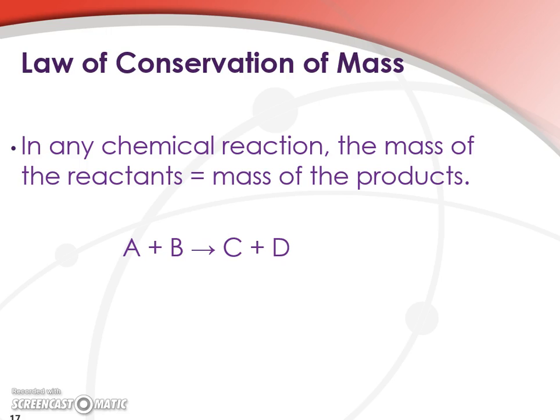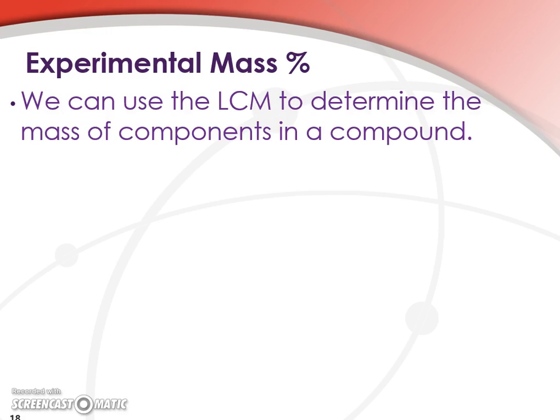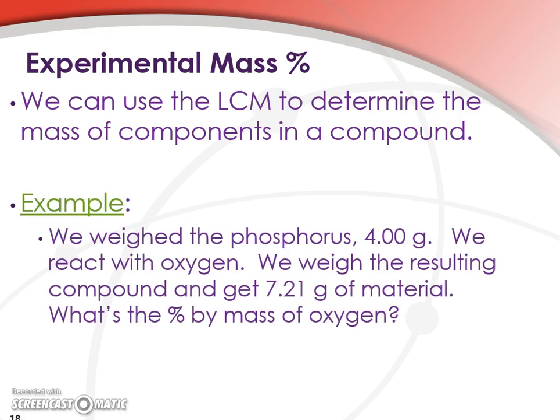So if we take a reaction of A plus B to C plus D, the mass of A plus the mass of B, in other words, the mass of the reactants, is equal to the mass of C plus D, or the mass of the products. Now we can use that law of conservation of mass to determine the mass of the components in a given compound, as long as we have done some appropriate measurements.